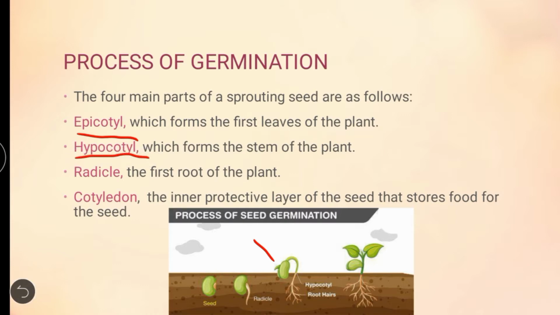Hypocotyl, which forms the stem of the plant. In this picture, it is marked, right? Which is the first stem, which forms the stem of the plant. So what do you mean by epicotyl? It forms the first leaf of the plant. Then hypocotyl means which forms the stem of a plant. Epicotyl means leaves of the plant, hypocotyl means the stem of the plant.